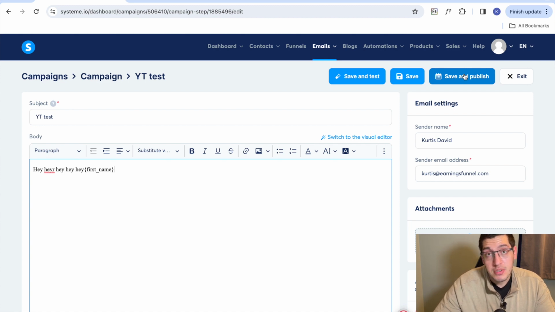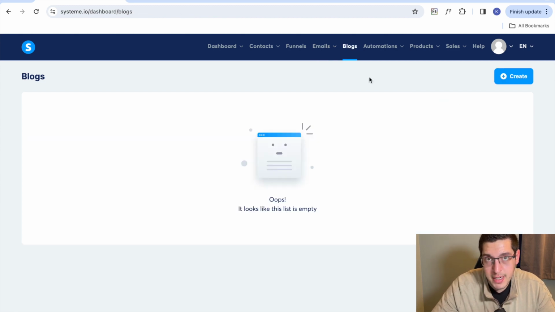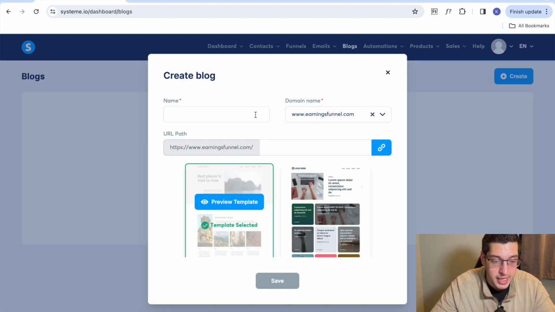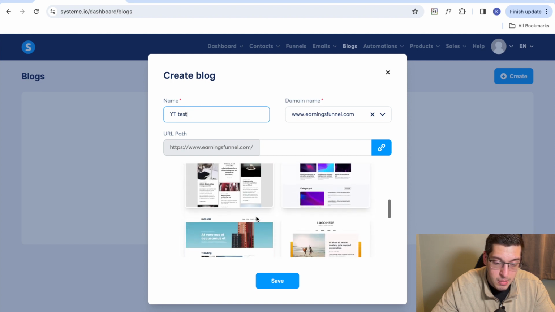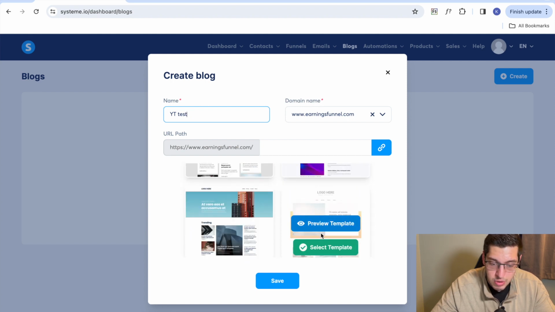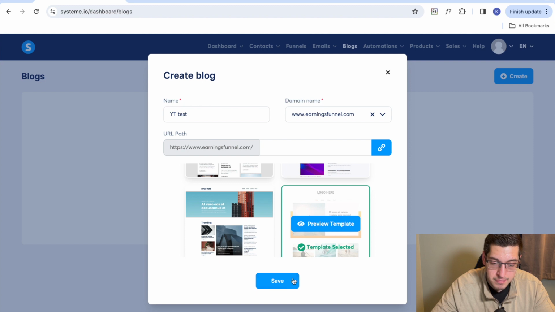Anytime somebody opts into your funnel, they will get your first follow-up email in that entire sequence the way you have it set up. Next, what we're going to do is go over to the blog tab. So you're just going to click on blogs. You're going to hit create in the top right here. We're going to name our blog. We're just going to name it YouTube test. You can just choose a template here. There's a couple different options. We're just going to go ahead and pick one at random. We'll choose this one. We're going to hit select. Going to hit save.